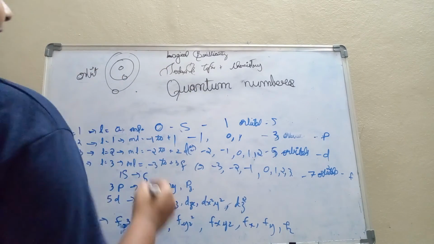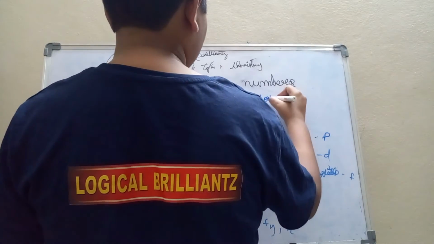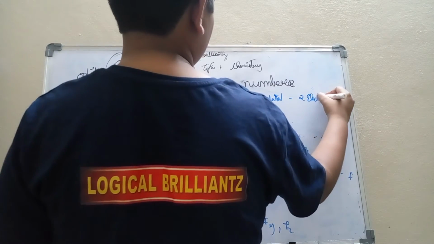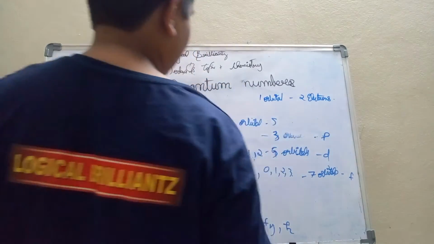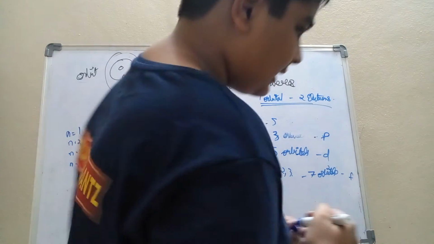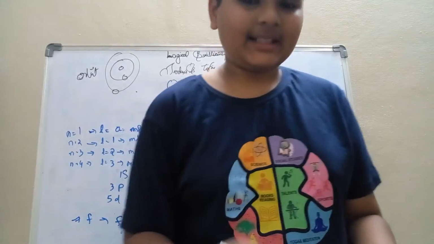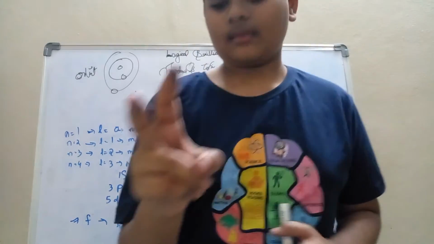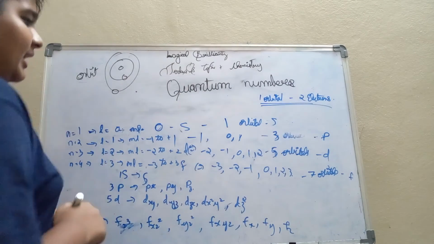Each orbital can accommodate 2 electrons. It is an ability of an orbital to accommodate 2 electrons.